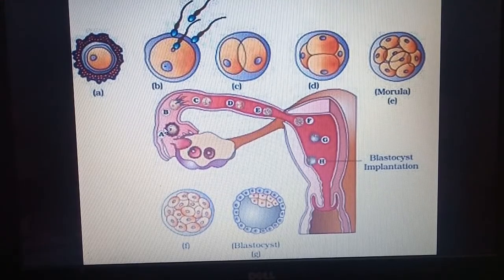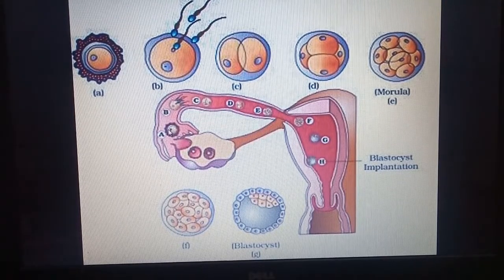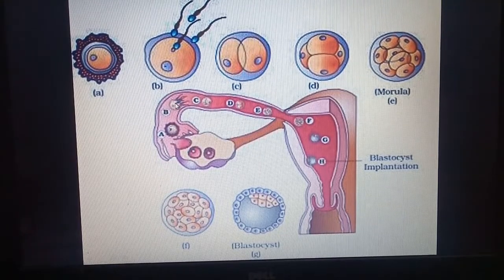The outer layer is called the trophoblast, this blue layer, and the inner is called the inner cell mass, and this is implanted. In this diagram, the egg is released from the ovary by ovulation, then the sperm and egg fuse at the ampullary isthmic junction. Then the zygote divides into 2, then 4 cells, then 8, then 16, then a cavity, the antrum, is formed, and finally the blastocyst is implanted in the wall of the uterus. So the blastocyst is the stage at which implantation takes place.